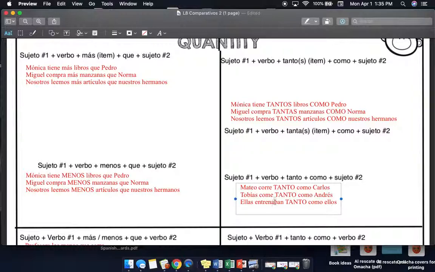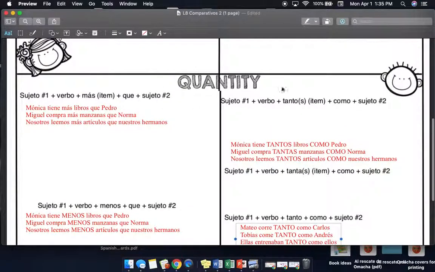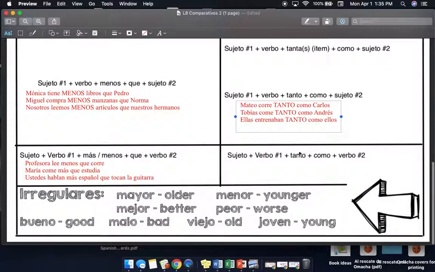Okay, notice 3 different verbs: correr, comer, entrenar, and tanto is always going to be your choice of connector when comparing equality, when talking about things and numbers of things. Okay, and again, if we are comparing ourselves to ourselves or someone to someone, but that they do something as much as something else, same as profesora lee tanto como corre. Again, that is most definitely not true in my real life.